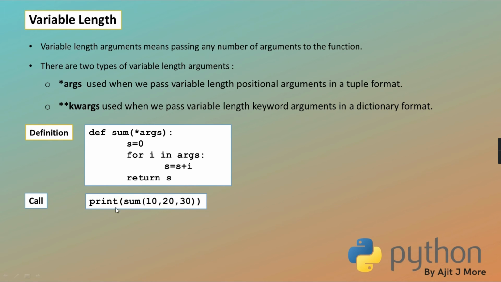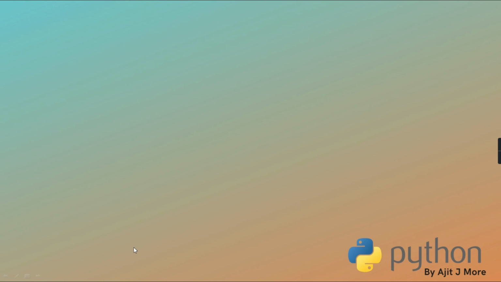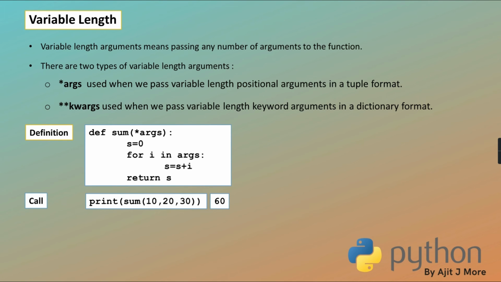See now. Print sum 10, 20, 30. So are these all three packed into a tuple? It comes here. Then it is fetching one by one value, adding in s, and then returning s. So s is 0. So 0 plus 10, 10. Then 10 plus 20, 30. 30 plus 30, 60. And then it will return that 60. Agreed? Okay.